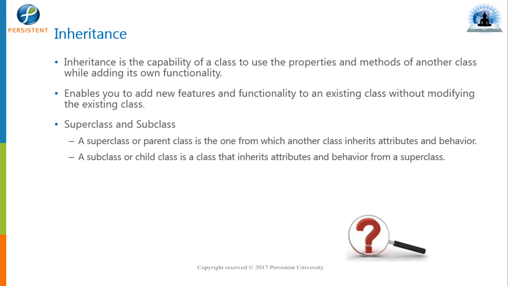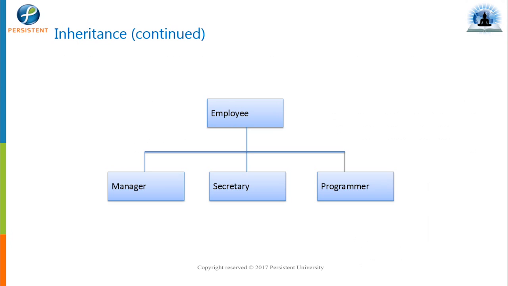That was not possible in procedural languages. Because of inheritance we get two important things: reusability and extensibility. That means code written maybe one year before, I can reuse again.